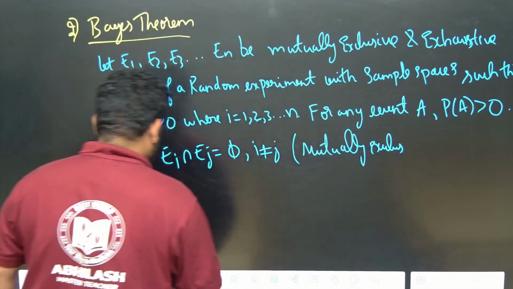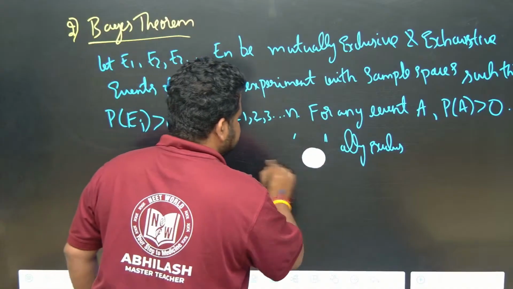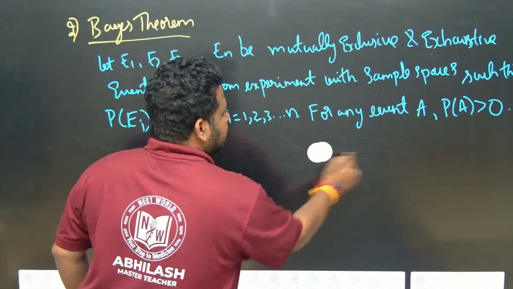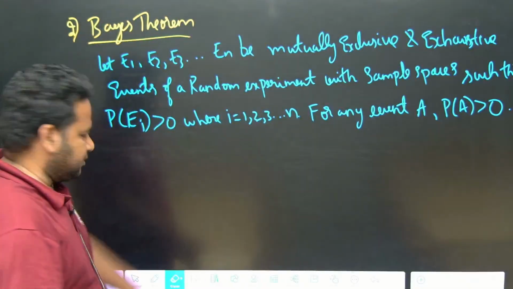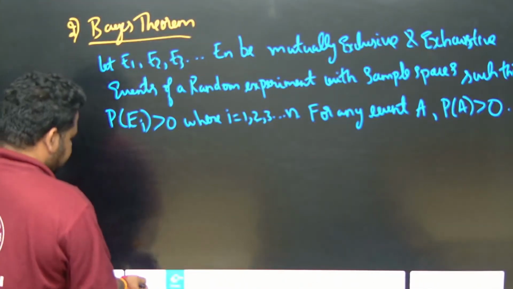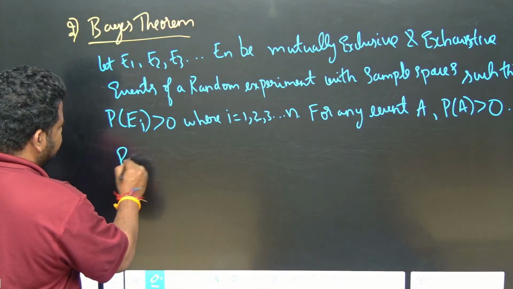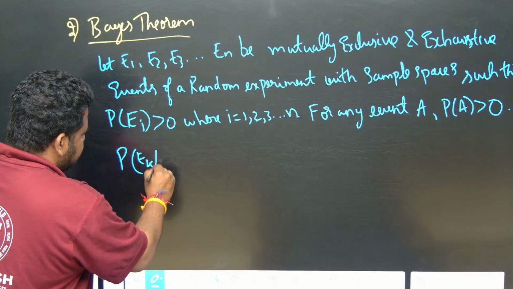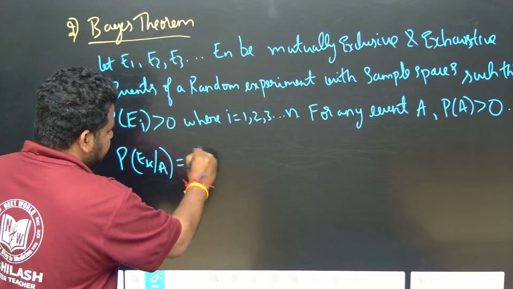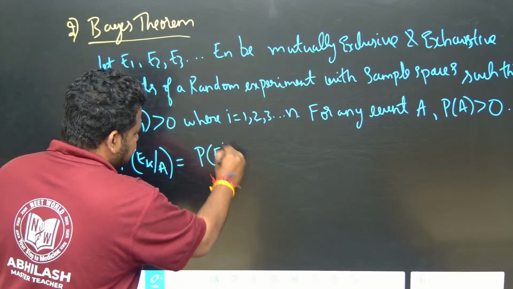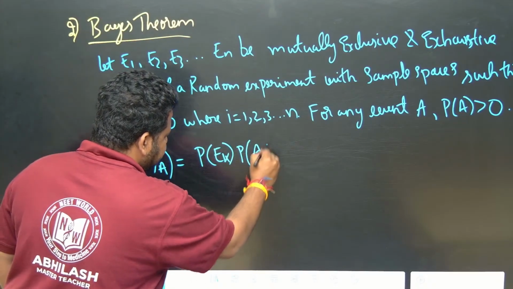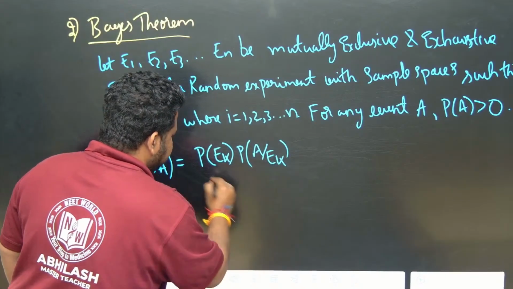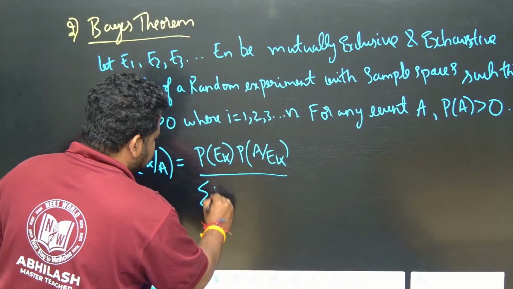So first we have to state it. Instead of stating, I am going for the proof. See here, for any event A with P of A greater than 0, what will happen? P of Ek given A is given by P of Ek into P of A given Ek, divided by the summation of, what is this?